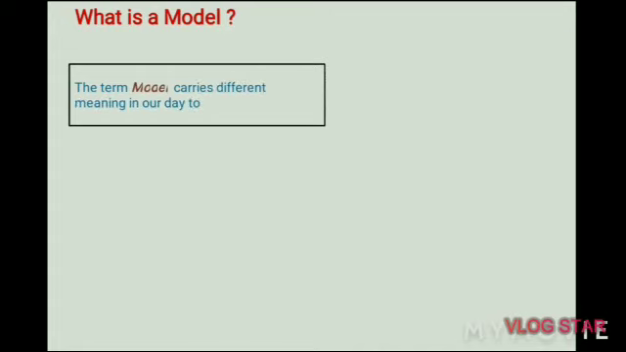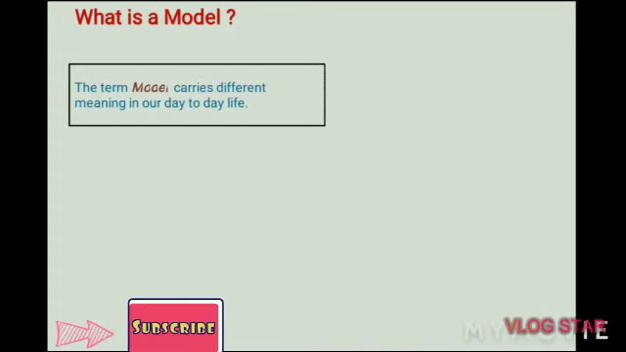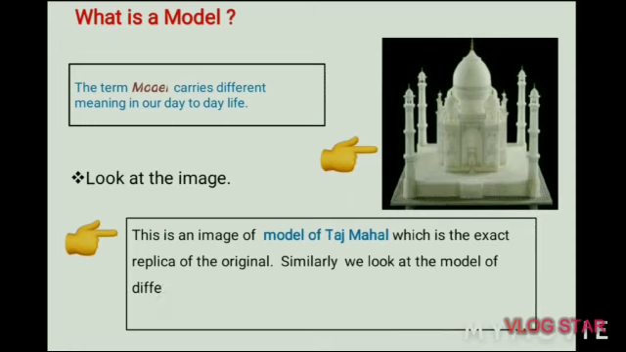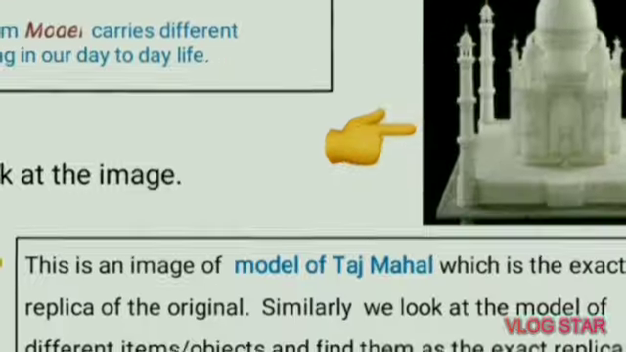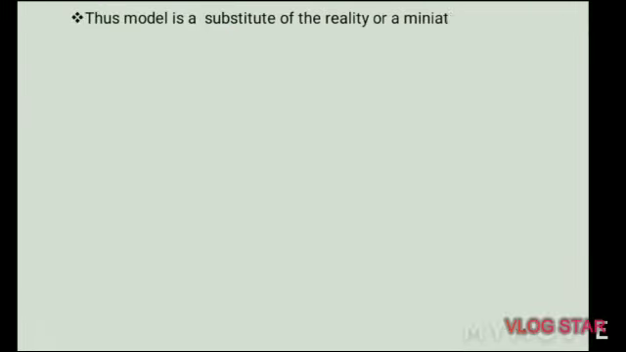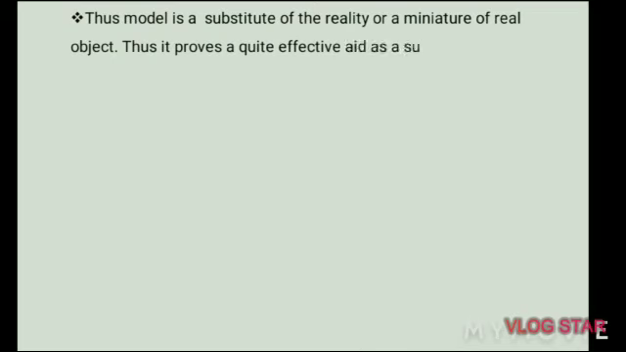Generally, the term model carries different meaning in our day-to-day life. So, in order to understand the term model, let's take an example. Just look at the image. This is an image of a model of Taj Mahal, which is the exact replica of the original. Similarly, we look at the model of different items, objects and find them as the exact replica or copy of the original. Thus, model is a substitute of the reality or a miniature of real object.